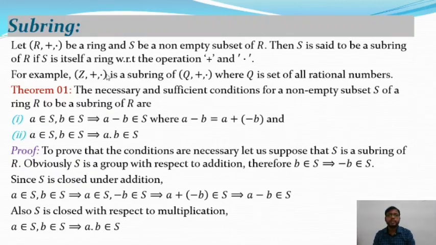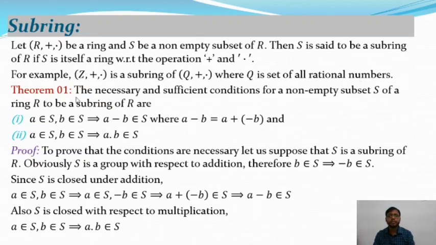So for example, Z plus dot is a subring of Q plus dot. Here Z is a subset of Q and it satisfies the following properties. That means Z plus is an abelian group, Z dot is a semi group, and it satisfies the distribution property. So Z plus dot is a subring of Q plus dot, where Q is the set of rational numbers, and you know that Z is a subset of Q. After the definition, we will discuss some theorems on subring.